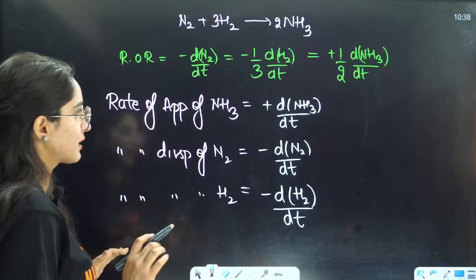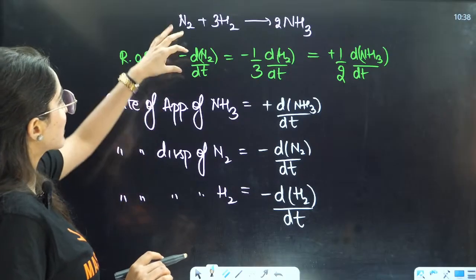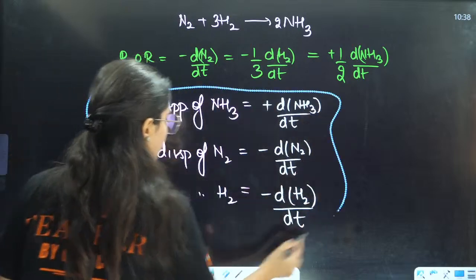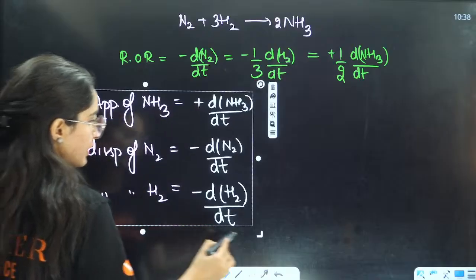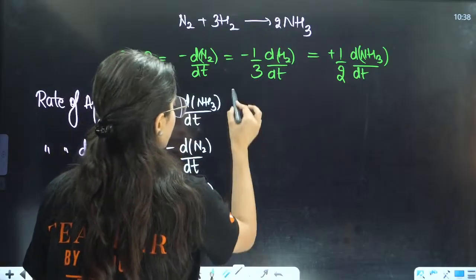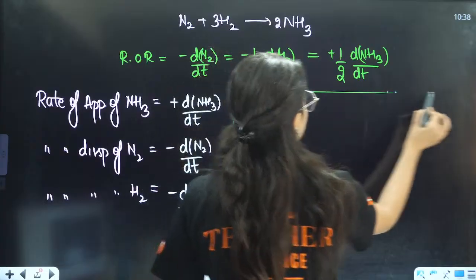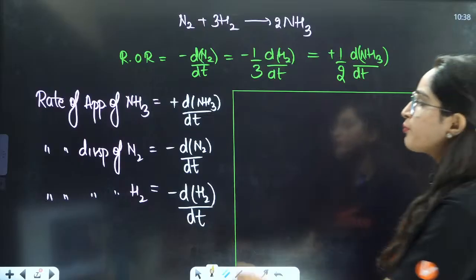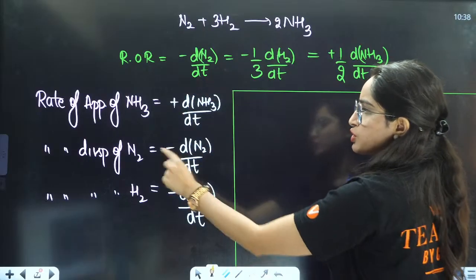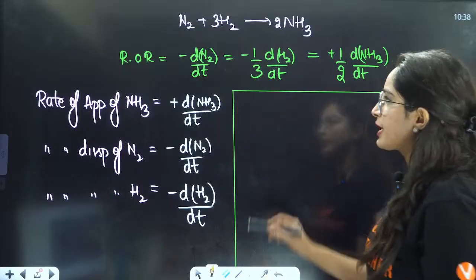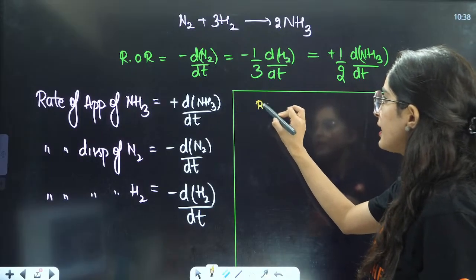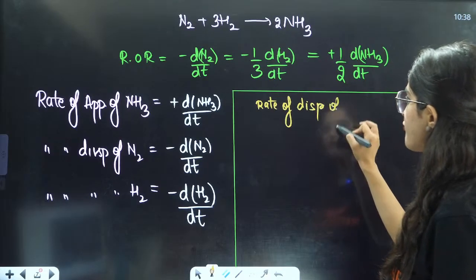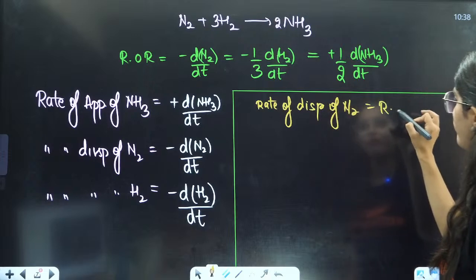So, see one thing, rate of reaction is equal to minus of this thing, right? Let us see. If you put this value in this value, the rate of disappearance of N2 is equal to the rate of reaction. So can you write that rate of disappearance of N2 is equal to rate of reaction?